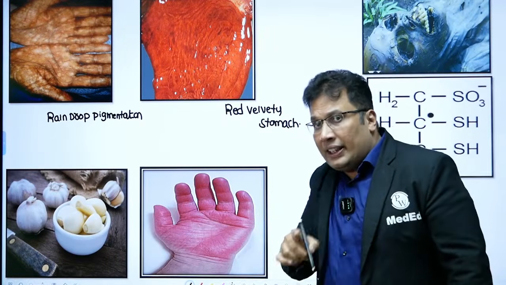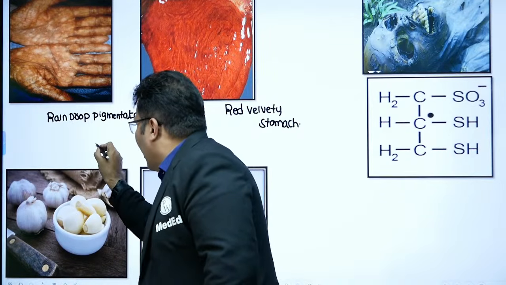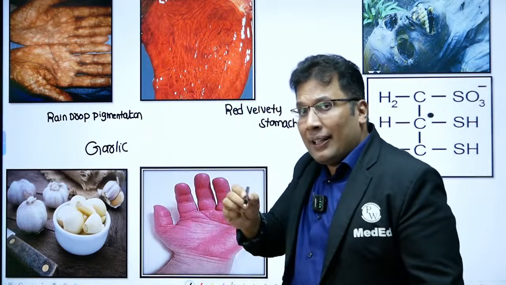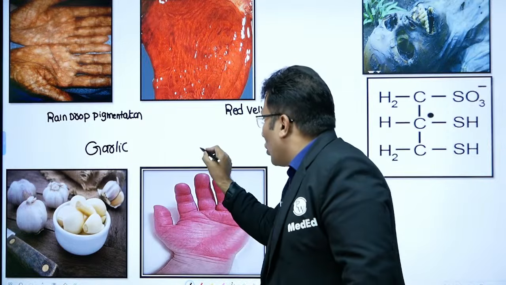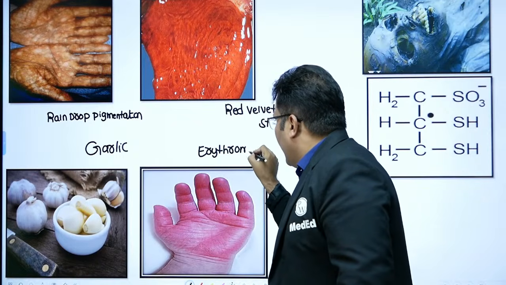And in case of arsenic, the smell when opening the cavity of the dead body is garlic smell. Garlic smell is also seen in phosphorus poison. And the finding here is erythromelalgia.